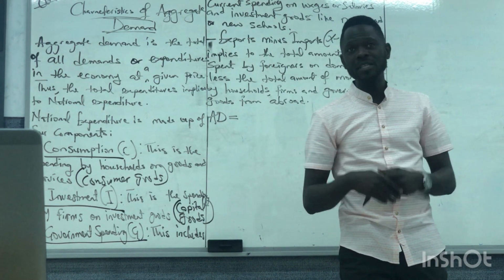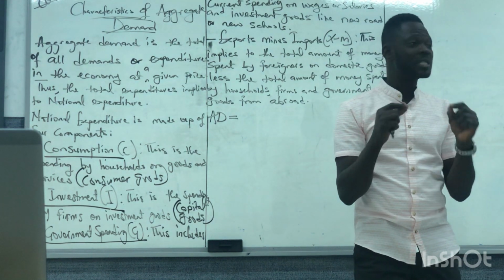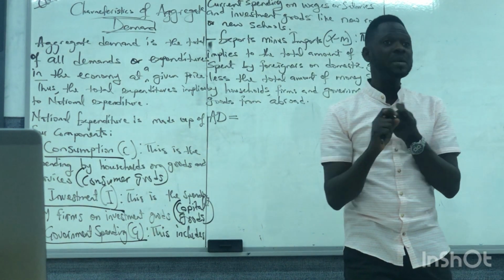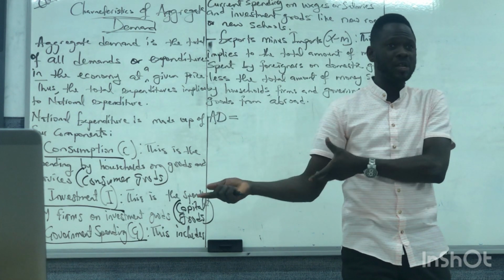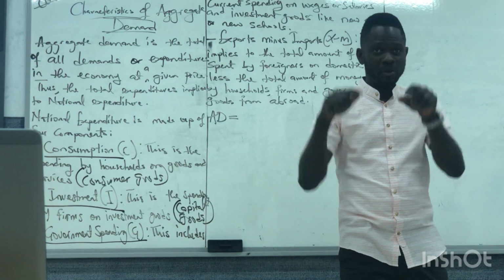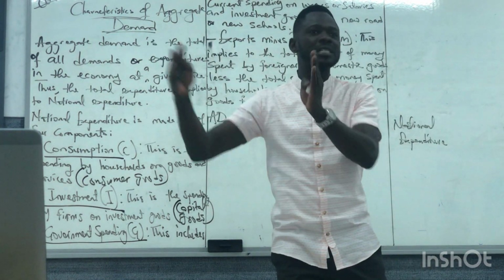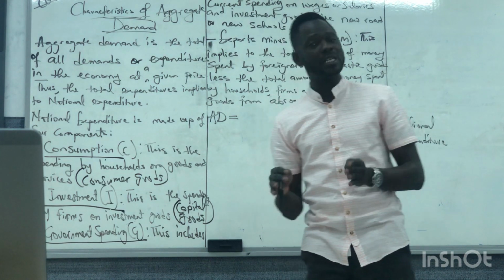Government pays their salary, yes or no? This is current spending. Like the Ministry of Education, they pay me a certain amount of money. It is wages, but it's part of government spending. Those that work with the government get their salaries at the end of the month. That is government current spending.